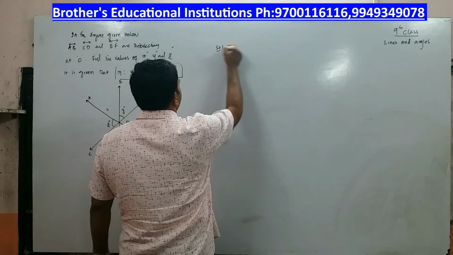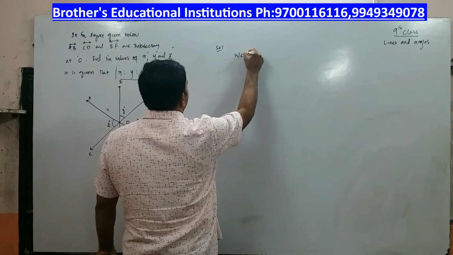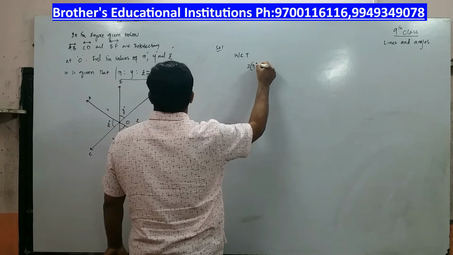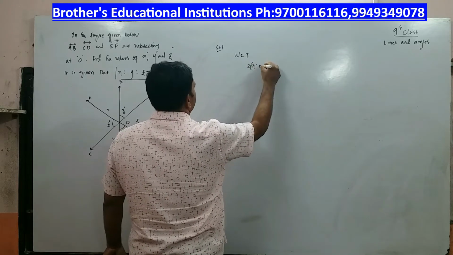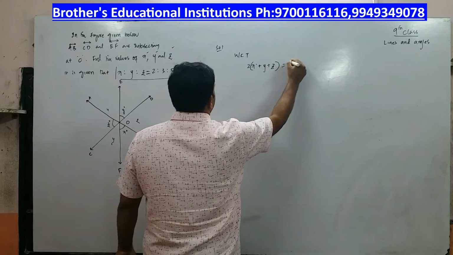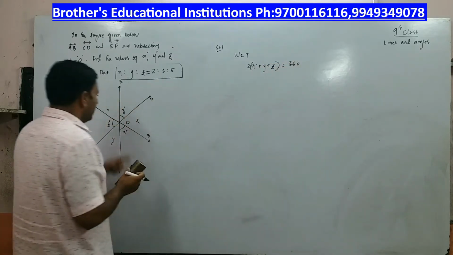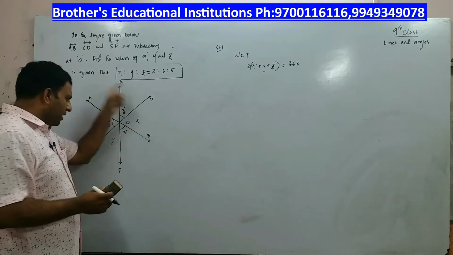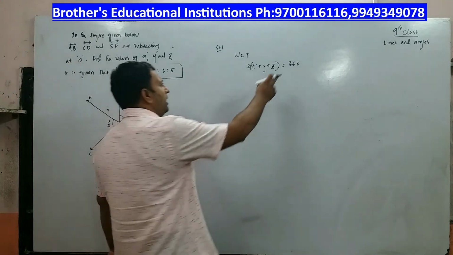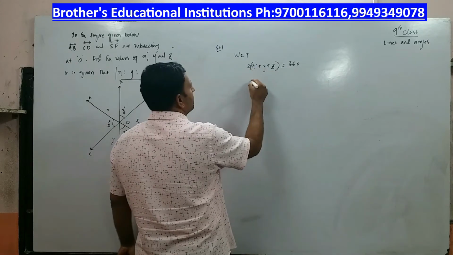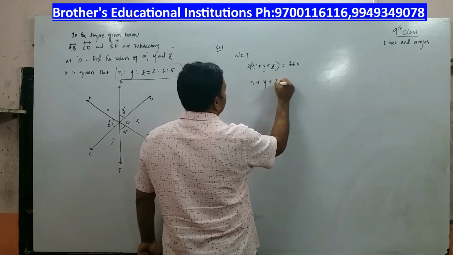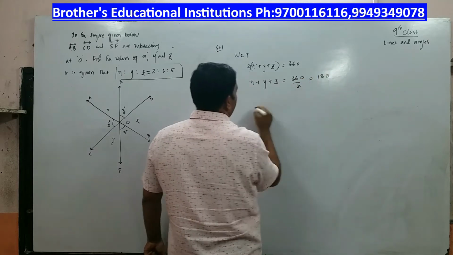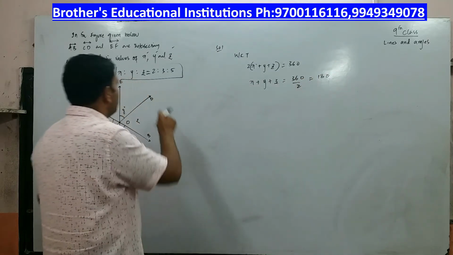I will simply say, we know that 2 times (X plus Y plus Z) is equal to 360 degrees, meaning X plus X plus Y plus Y plus Z plus Z. Total angle is equal to how much? 360 degrees. So I will write 2 times (X plus Y plus Z) is equal to 360 divided by 2, and that is nothing but equal to what? 180 degrees.